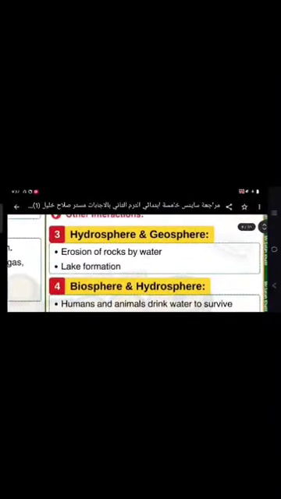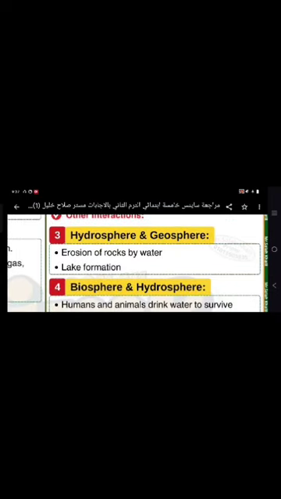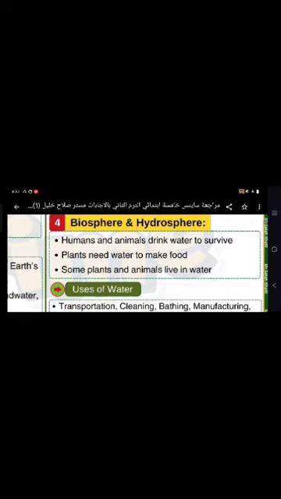Okay, let's continue. Other interactions like the hydrosphere and the geosphere, like erosion of rocks by water. So rocks here are considered as geosphere and water is considered as hydrosphere, or like lake formation. Biosphere and the hydrosphere, like when humans and animals interact with water or drink water to survive. Plants need water to make food. Some plants and animals live in water. So all of these are examples of interaction between biosphere and hydrosphere.